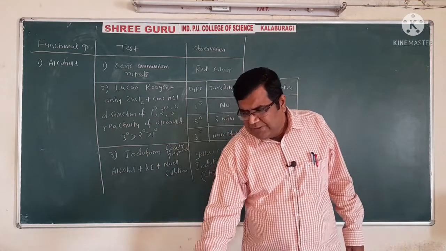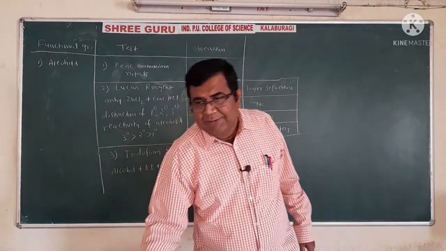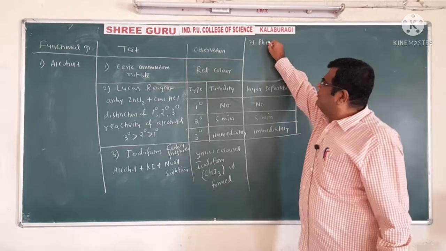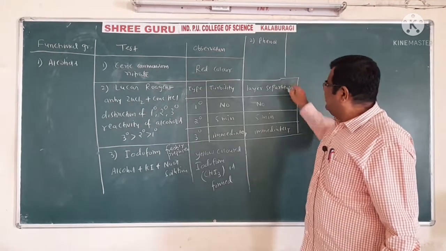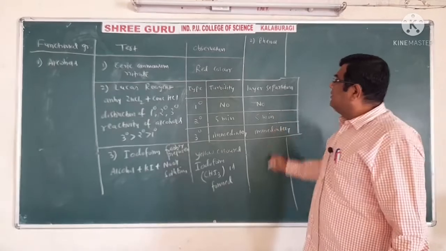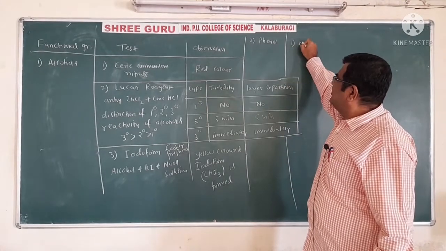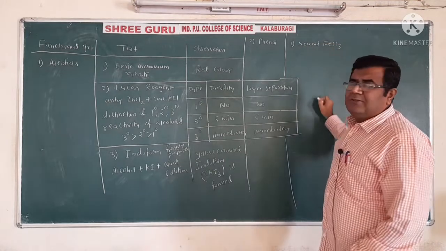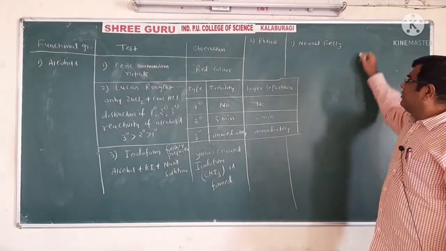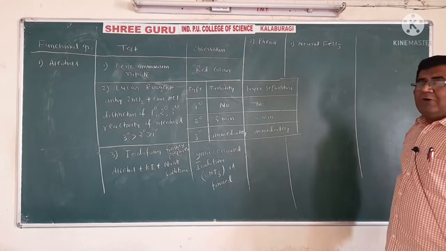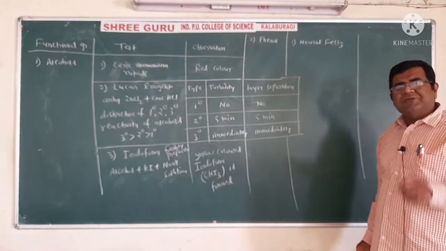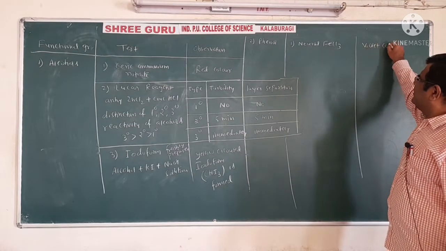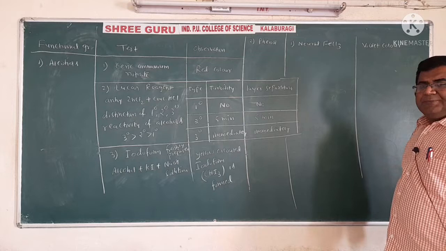The next one is regarding phenol. Again I will make 3 columns here. In the phenol, the first one is the neutral ferric chloride test to distinguish phenol from other groups. What will happen when phenol is treated with this neutral ferric chloride? We say that violet color will be obtained.